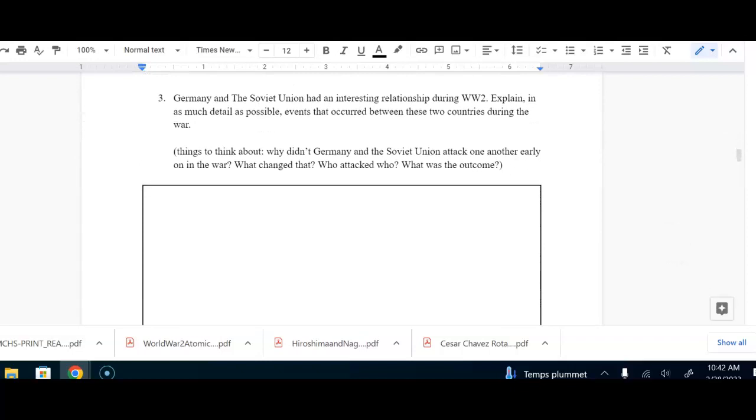When you're ready, number 3 says, Germany and the Soviet Union had an interesting relationship during World War II. Explain in as much detail as possible events that occurred between these two countries during the war. Things to think about. Why didn't Germany and the Soviet Union attack one another early on in the war? What changed that? Who attacked who? And what was the outcome?